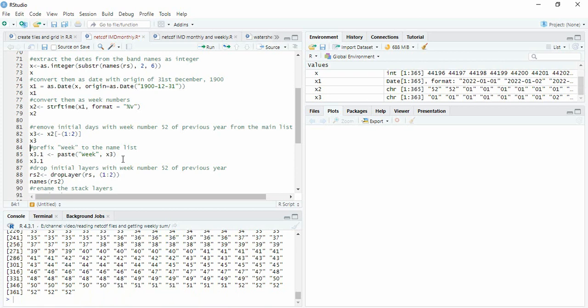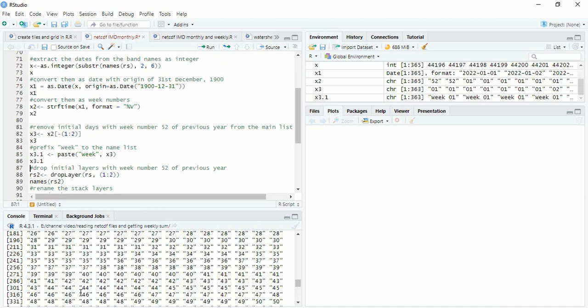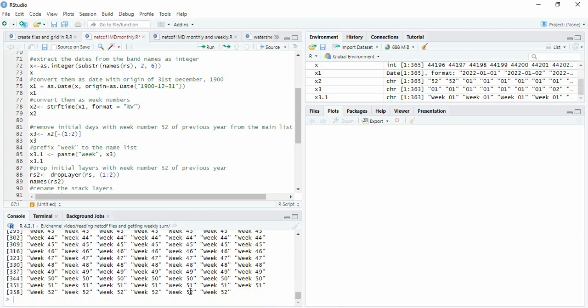Now if we wish, we can create an index with prefix of week, like this, so that we are getting week 1, so 7 days, then week 2 similarly. But in the last week we are having only 6. So we will also drop the first two layers from the stack.